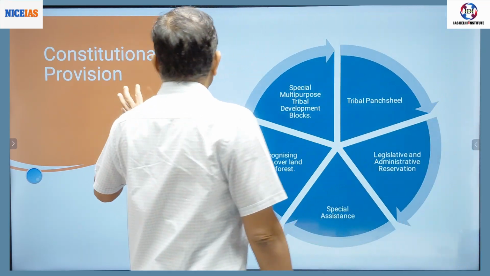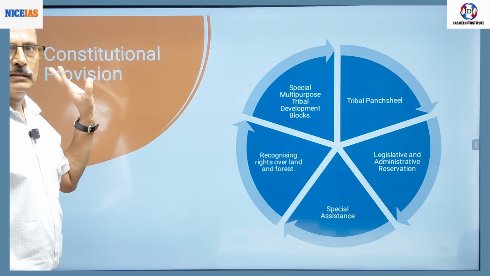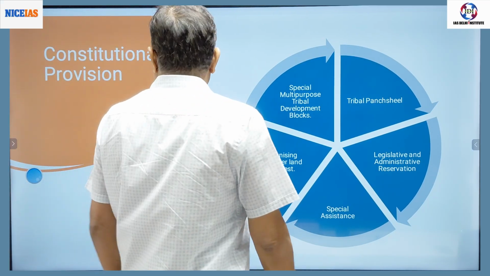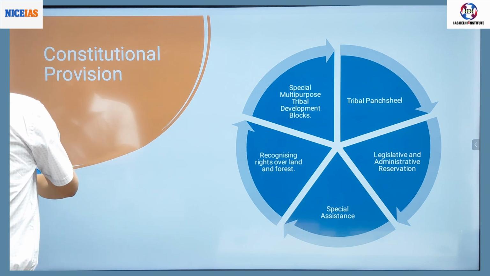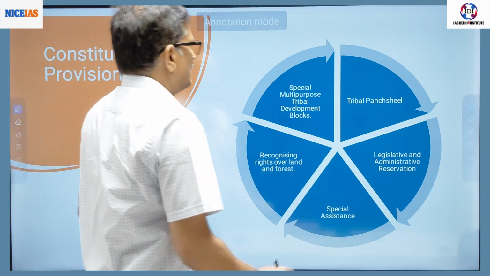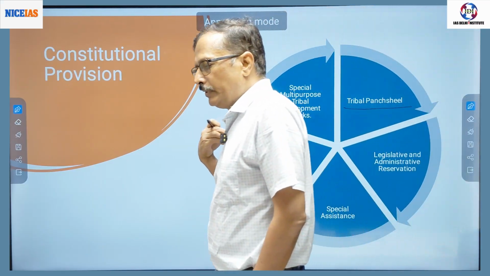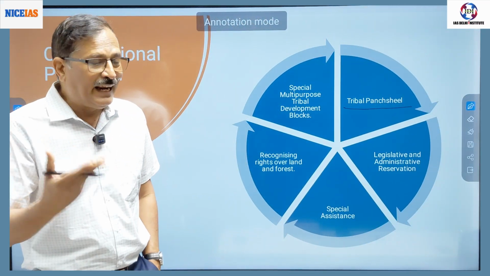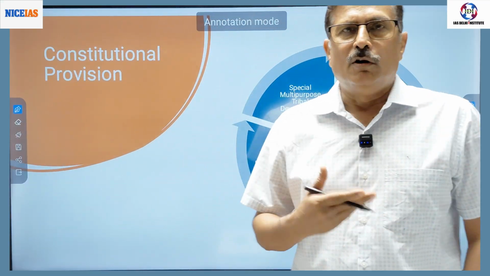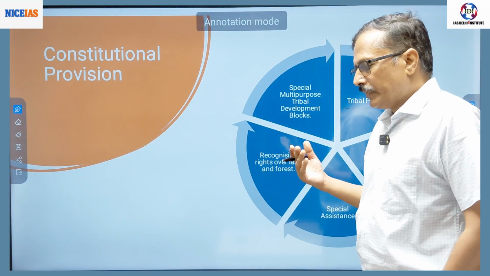So therefore what happens, there are constitutional provisions, right? If you see, the first is the Tribal Panchsheel, right? In 1955, 5 principles were laid down, right? That is called the Tribal Panchsheel, right?